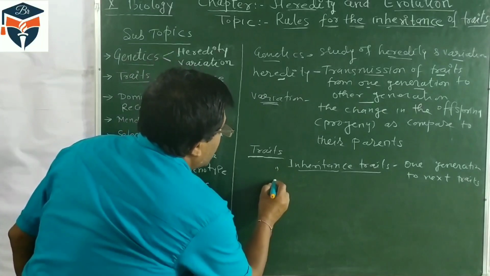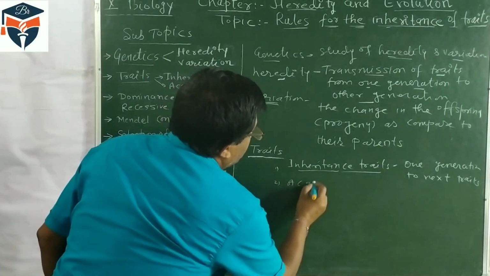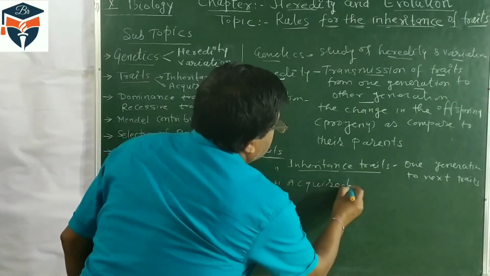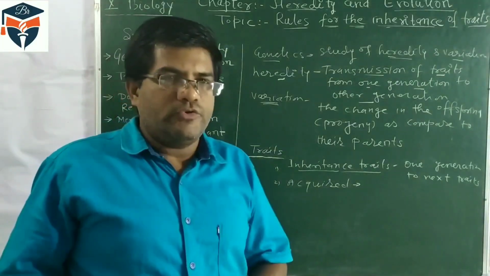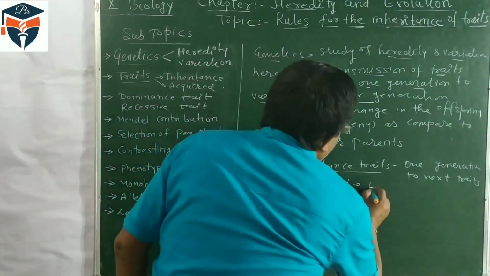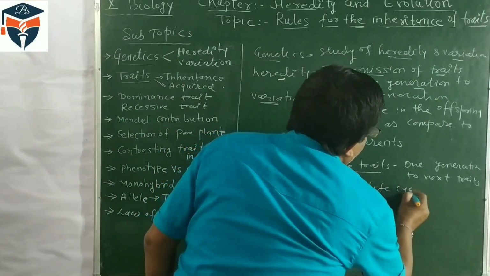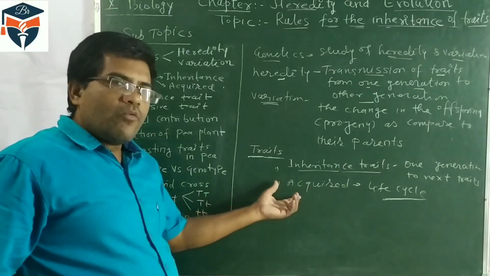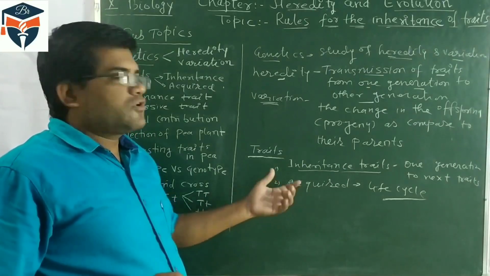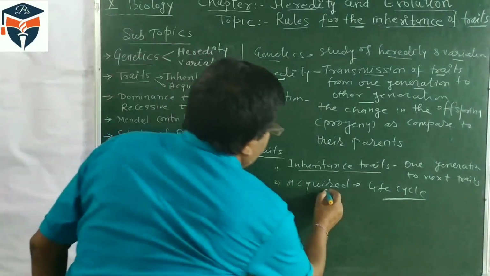The second type is acquired traits. These traits are not inherited; they are learned or earned by an individual. Whatever characteristic is learned or acquired by an organism during its life cycle is called an acquired trait.